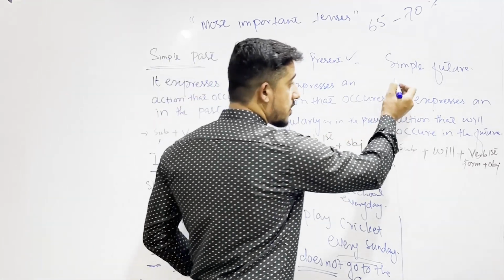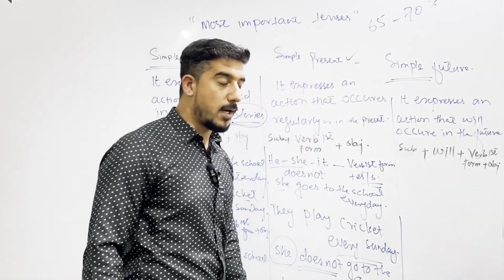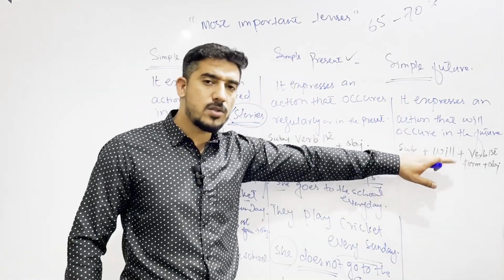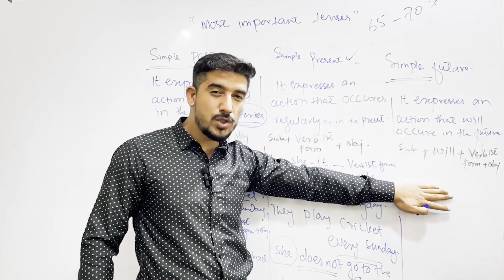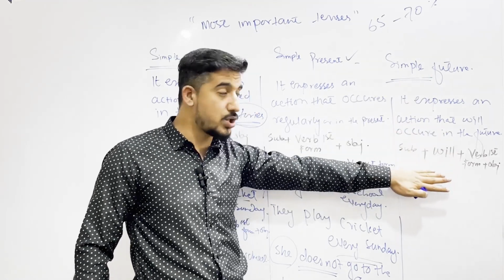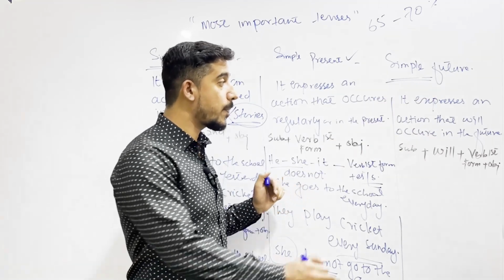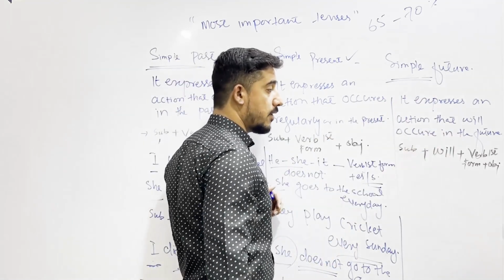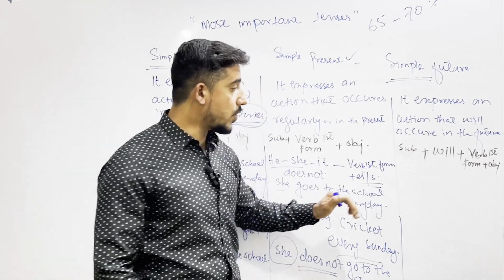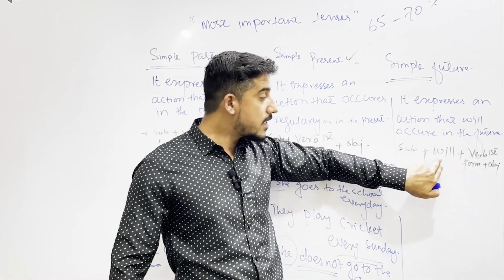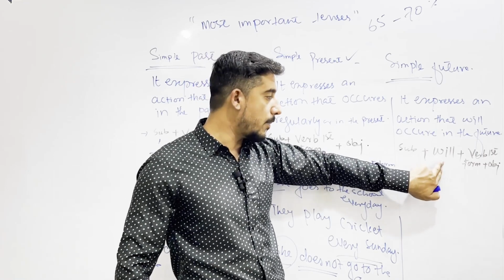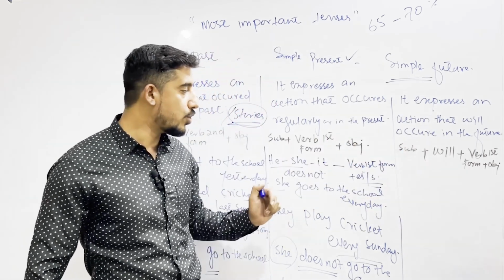Coming towards simple future, trying to know about simple future, it talks about all those actions, as I already mentioned, that it is used for future actions, all those actions which happen in the future. So it expresses an action that will happen in the future, and the structure for it we have subject plus will plus verb first form plus object. Will is describing to you, be going to be यहाँ पर use हो रही है to describe the future.